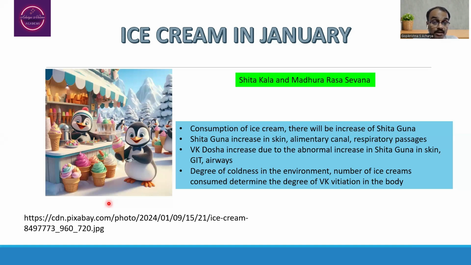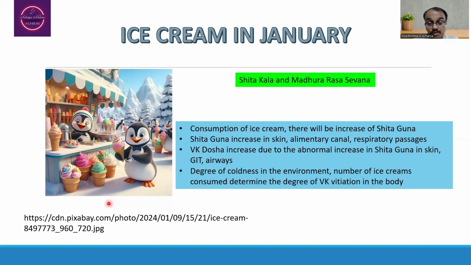But we need to remember the degree of coldness in the environment. 10 degrees Celsius and minus 1 degree Celsius will have different types of Vata prakopa in the body, and 5 degrees and minus 10 degrees will have yet another type of Vata prakopa. In that way, the degree of coldness determines the Vata dominance in the body.